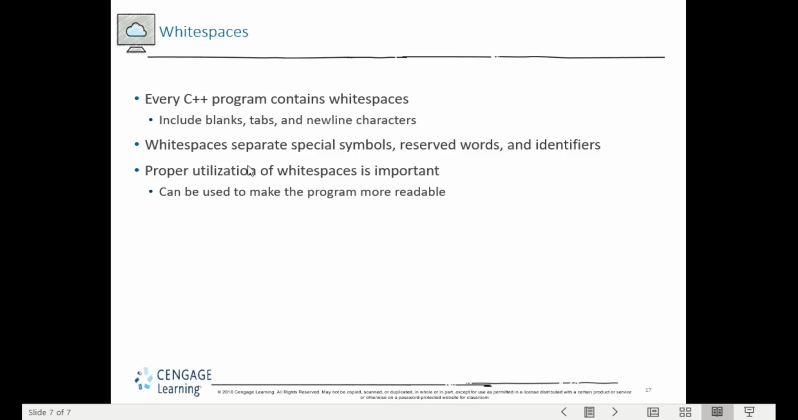The utilization of white spaces is important, because it can make the program more readable. So that's all for the last topic in Chapter 1.